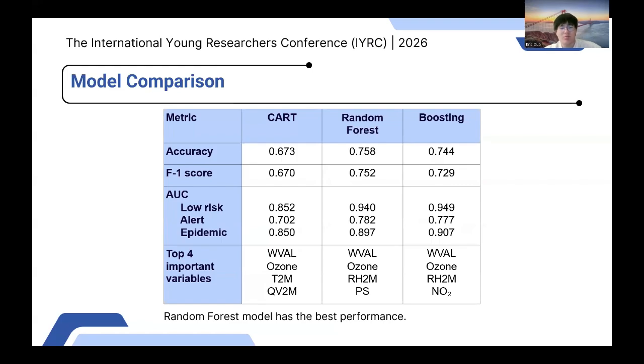Variable importance analyses were generally consistent, with W-val identified as the most important predictor, followed by other variables such as ozone and RH2M. Compared to boosting, random forest is generally more robust to noise as well as overfitting due to its use of independently constructed trees and its less hyperparameter tuning, resulting in a stable performance across datasets. So we selected the random forest model for our further analysis.